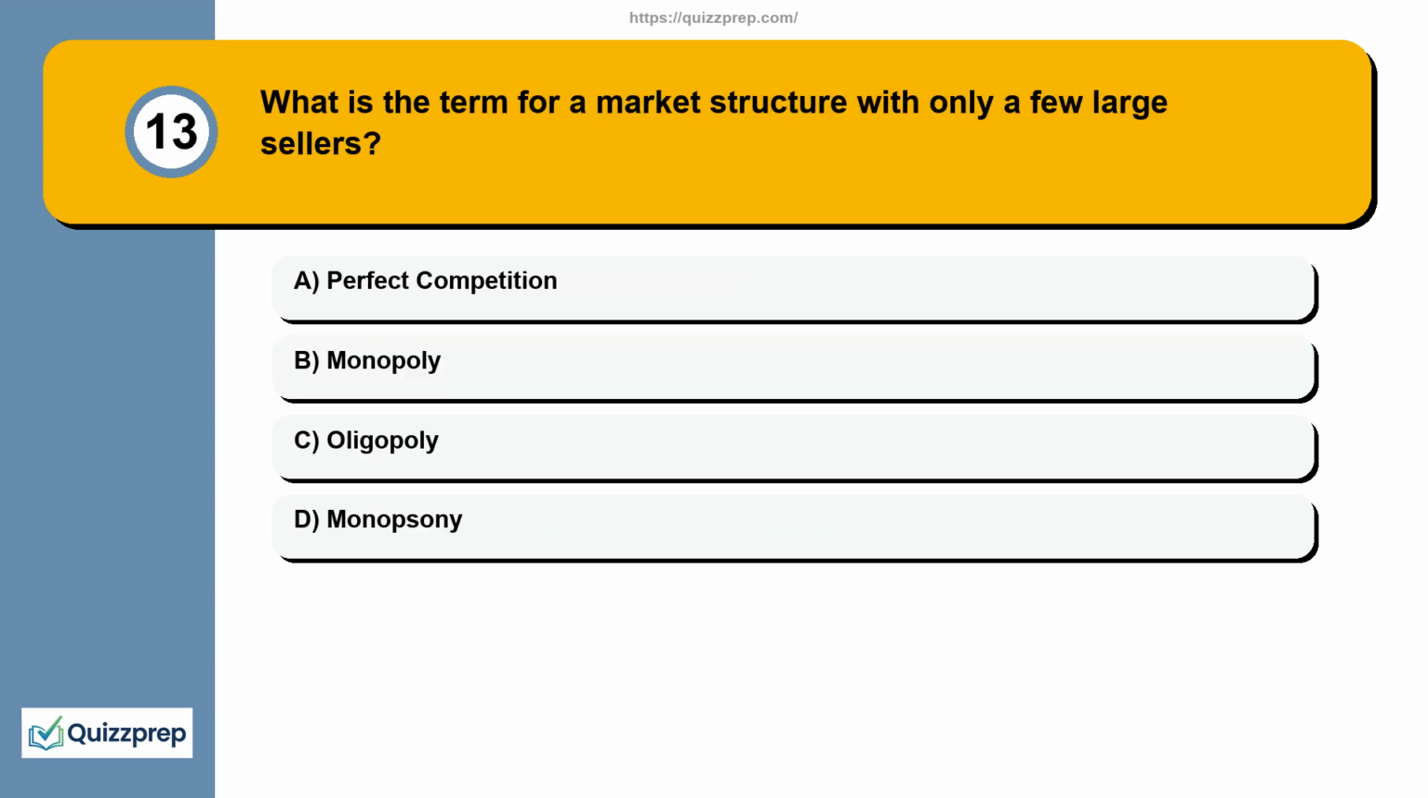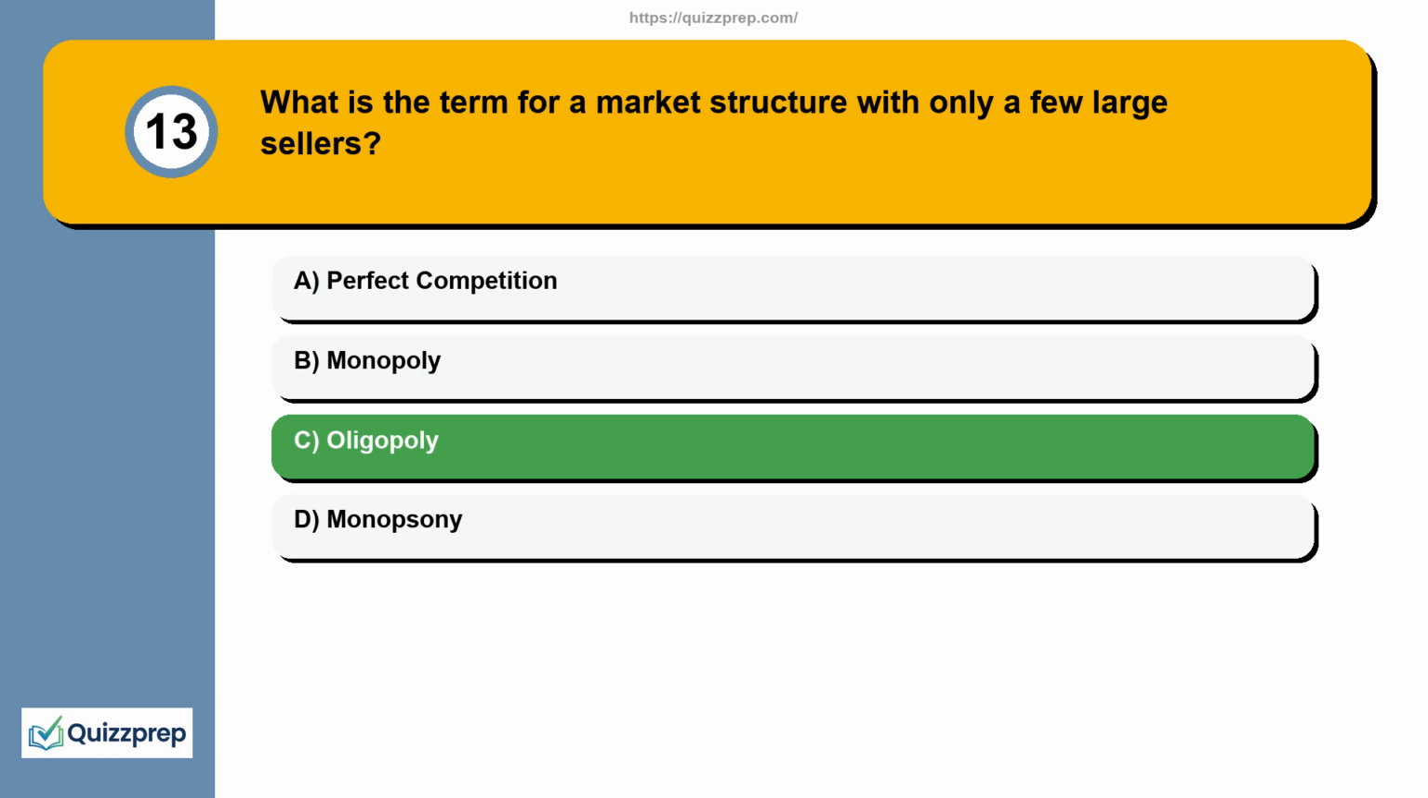Question 13. What is the term for a market structure with only a few large sellers? Here are your options. Option A. Perfect competition. Option B. Monopoly. Option C. Oligopoly. Option D. Monopsony. The correct answer is option C.